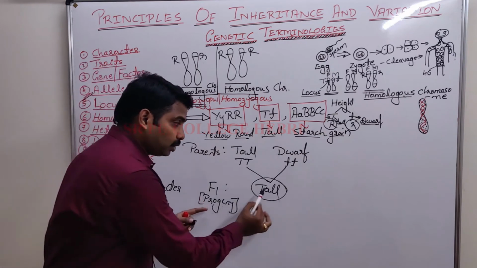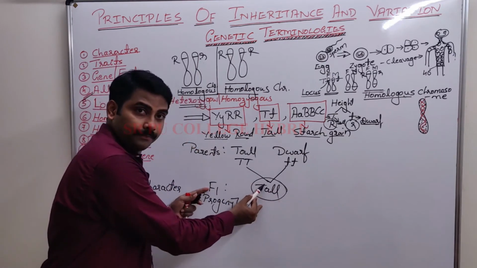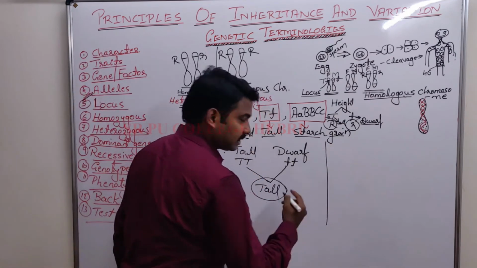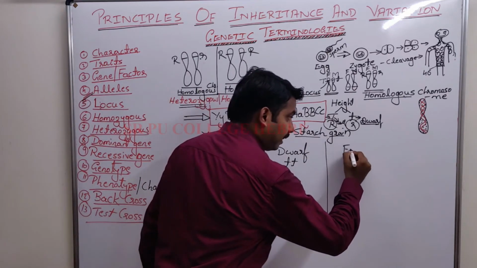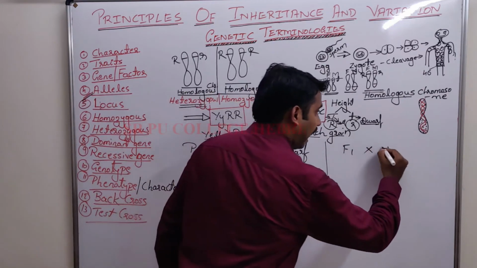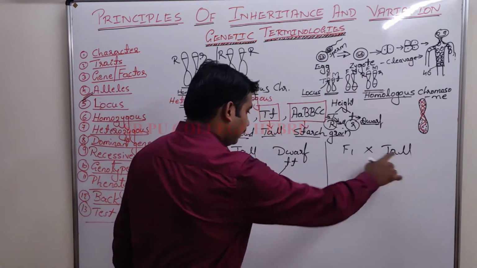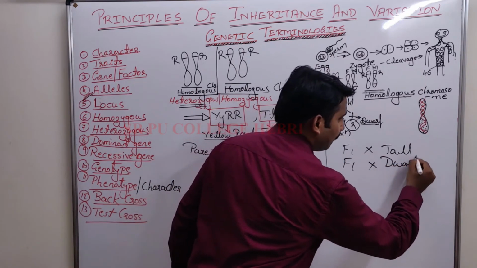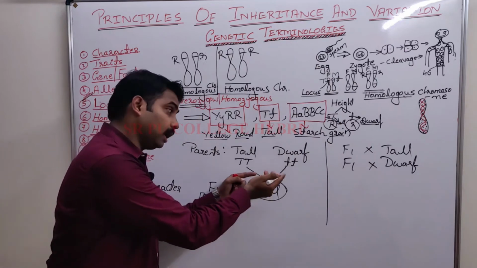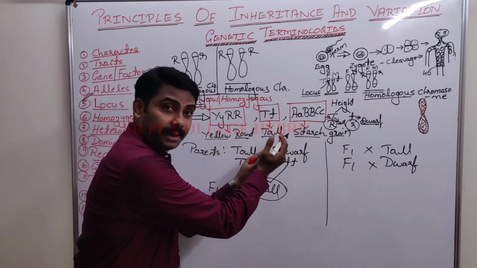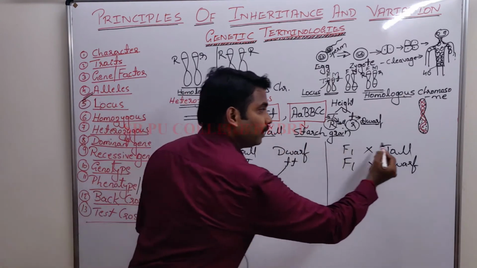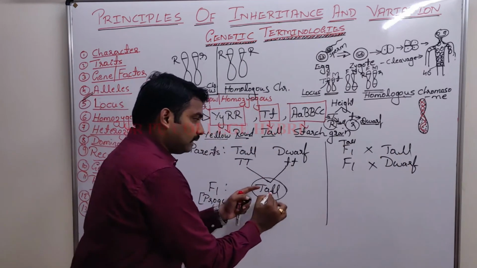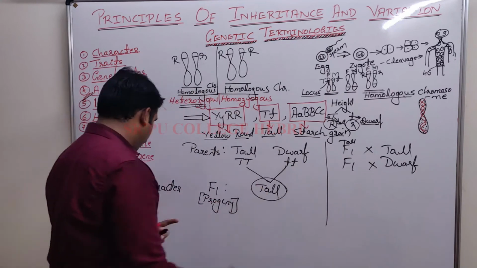When the progeny or the F1 individual is crossed with either of the parents, shall I repeat once again? Crossing the F1 progeny with either of the parents, either its dominant parent or its recessive parent, whatever it may be, the tall plant with the tall, or this tall plant with dwarf plant, we call it back cross.